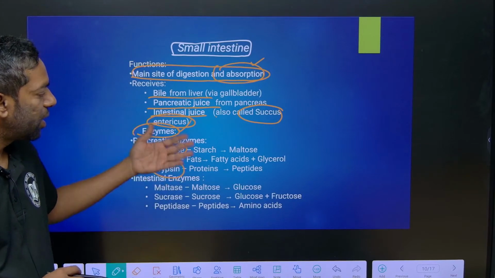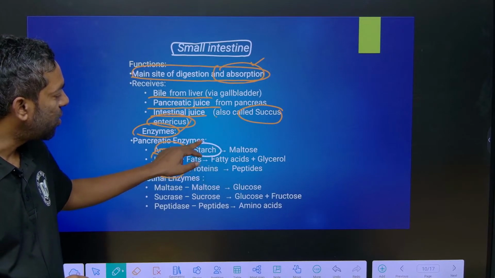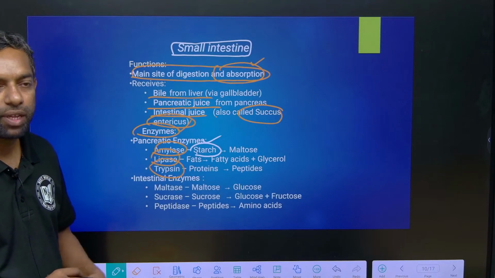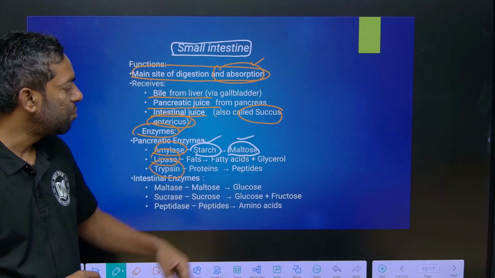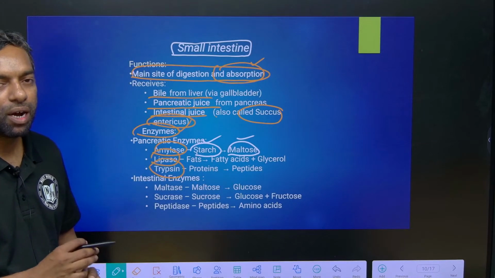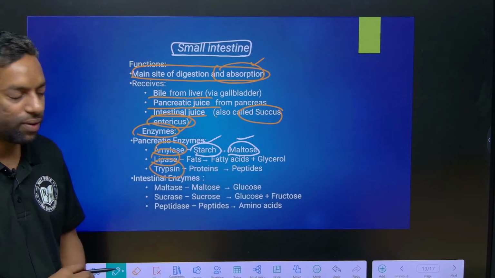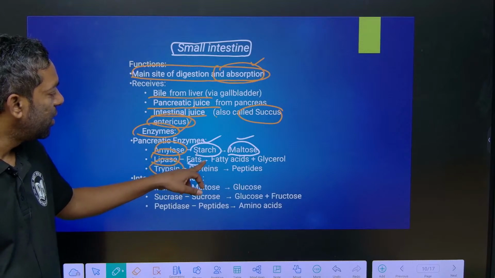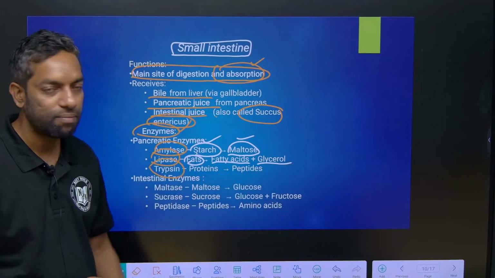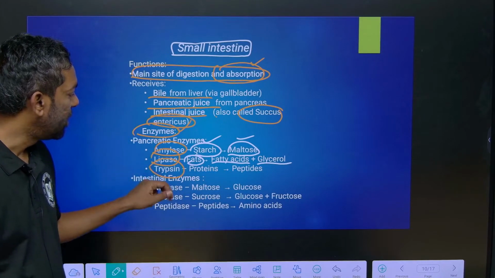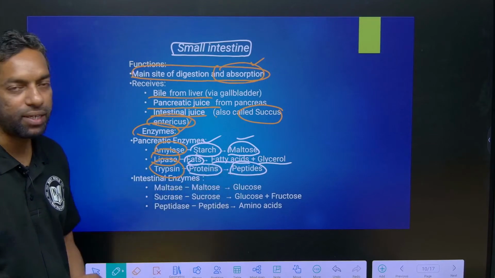Pancreatic juice releases amylase, which digests starch into maltose. Maltose is a disaccharide. Lipase digests fats into fatty acids and glycerol. Trypsin digests proteins into peptides.